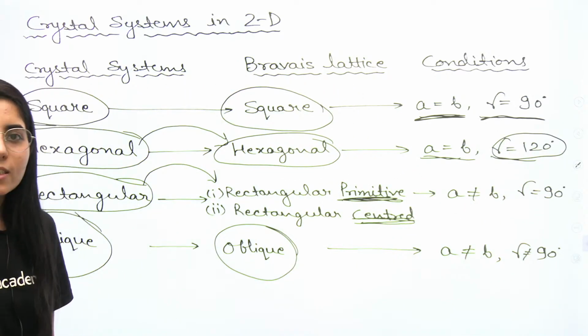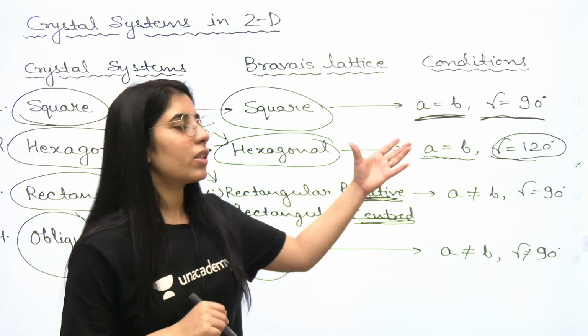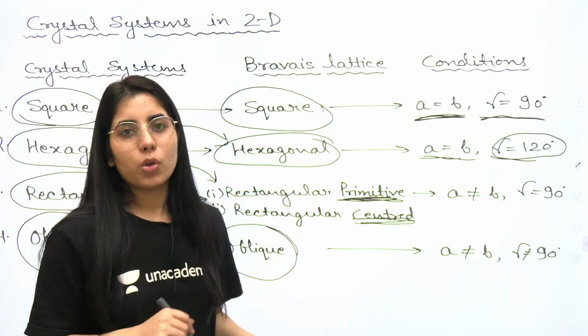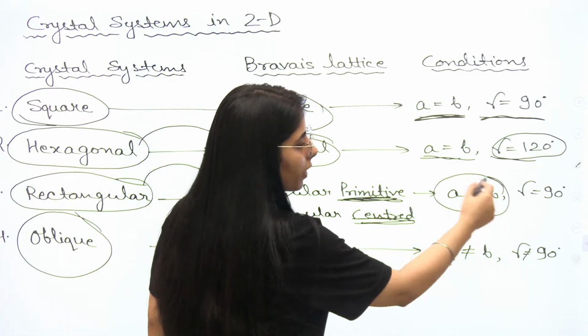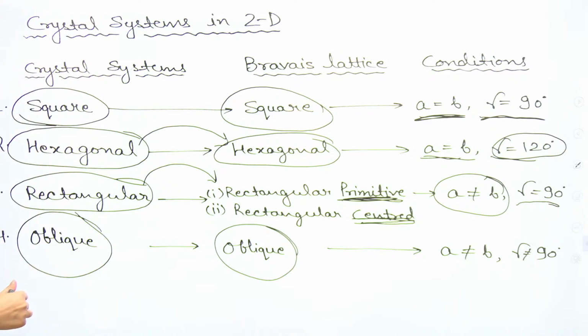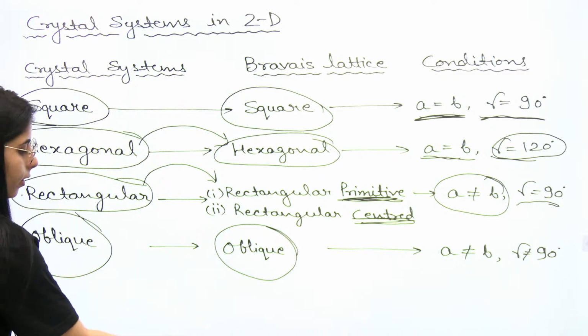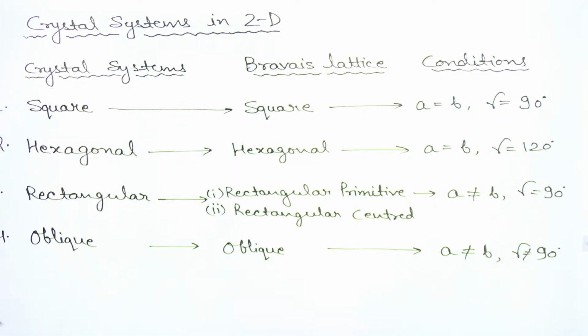If you have any structure or crystal system satisfying this condition, that will be known as the hexagonal one. For the rectangular case, A and B will not be equal, while the angle between them will be 90 degrees. For the fourth case, here A and B are not equal, and the angle will also not be equal to 90 degrees.